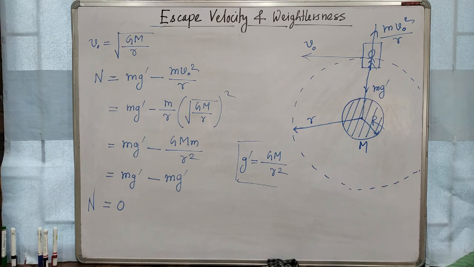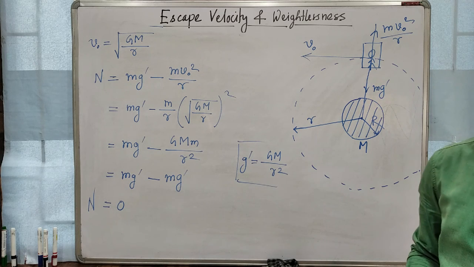So this is our part, escape velocity and weightlessness. Next class we will see the last part, that is Kepler's laws of planetary motion. Clear?